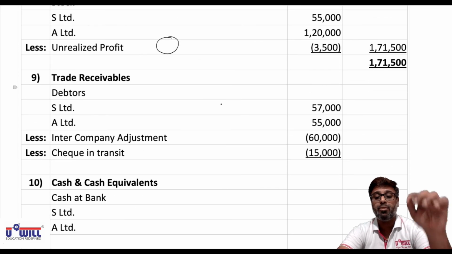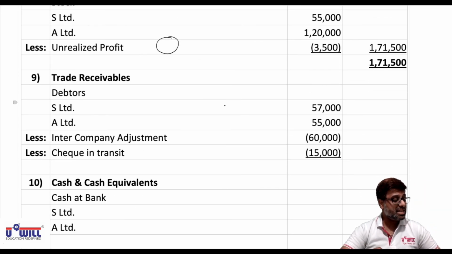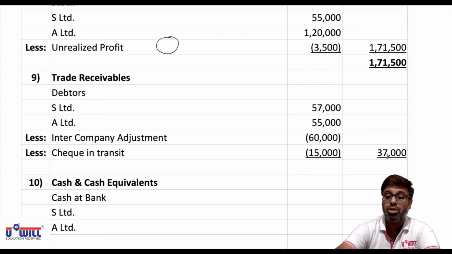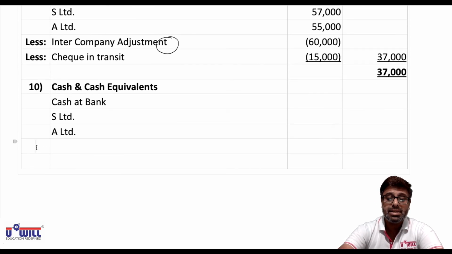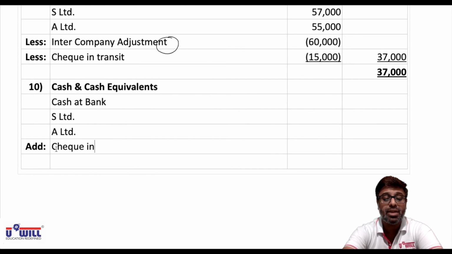Okay, in the outer column what we will get is 57,000 plus 55,000 minus 60,000 minus 15,000. So outer column we will get 37,000 and final total will also be 37,000. And cash and cash equivalents, we will have cash at bank of holding company S Limited, subsidiary company A Limited, and further in that we will add check in transit.